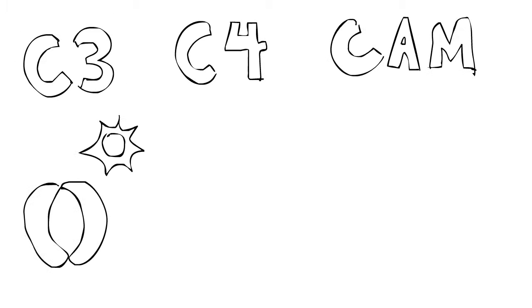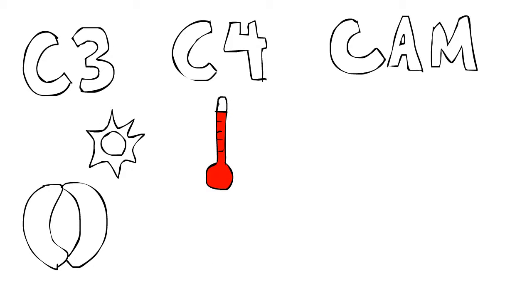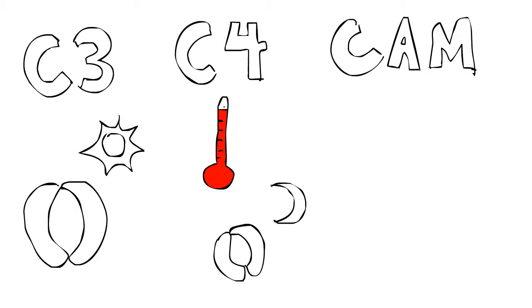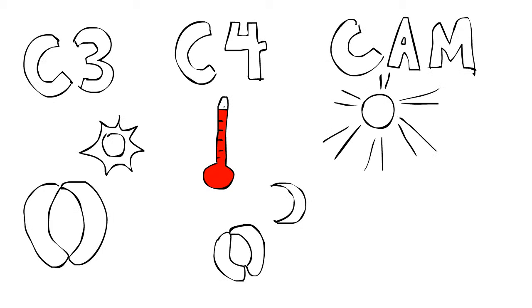The stomata is open during the day for these plants. C4 plants are more common in hotter environments. They open their stomata at night to avoid water loss. CAM plants are like C4 plants in that they are common in hotter environments. These plants have their stomata partly open and closed.